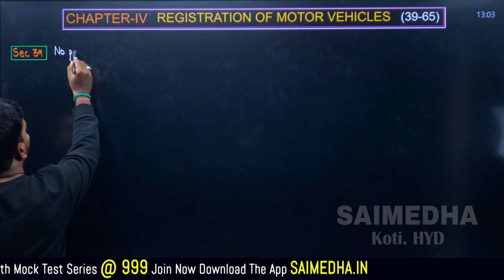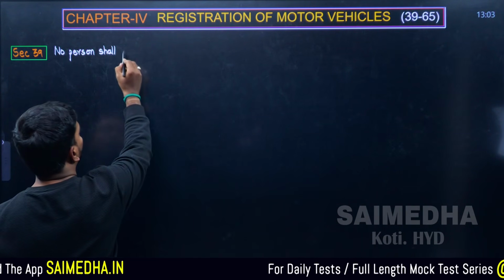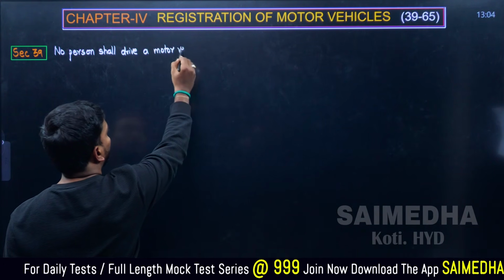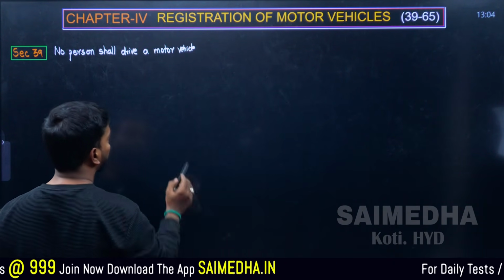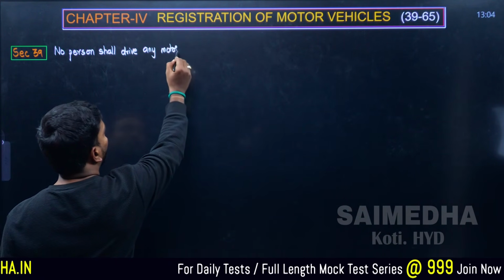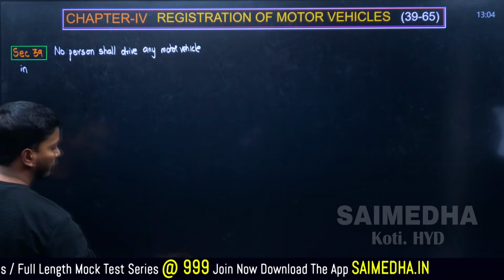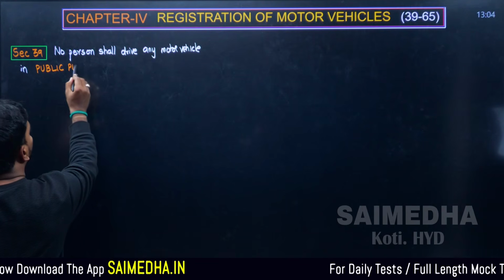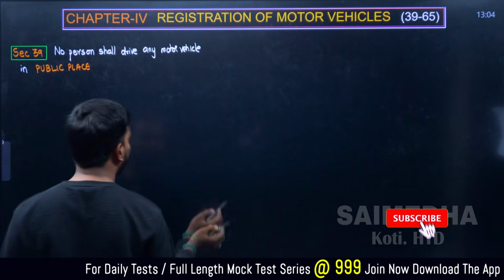No person shall drive any motor vehicle in a public place unless it is registered.